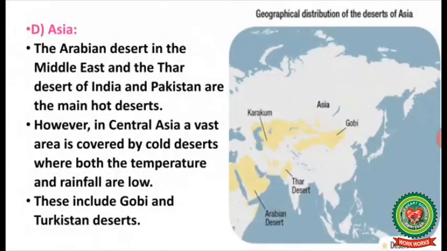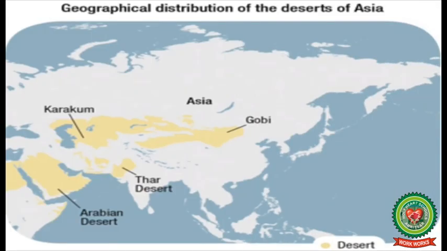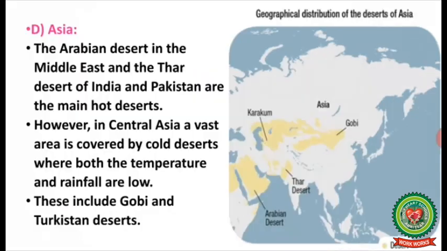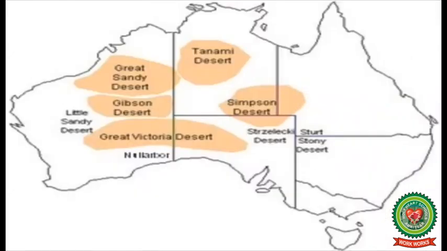In Asia, the Arabian Desert in the Middle East and the Thar Desert in India and Pakistan are the main hot deserts. However, in Central Asia, a vast area is covered by cold deserts where both the temperature and rainfall are very low. These include the Gobi Desert and the Turkestan deserts. In Australia, the Great Australian Desert includes a great part of West Australia. The main deserts of Australia are the Great Sandy Desert, the Gibson Desert, the Simpson Desert, and the Great Victoria Desert.